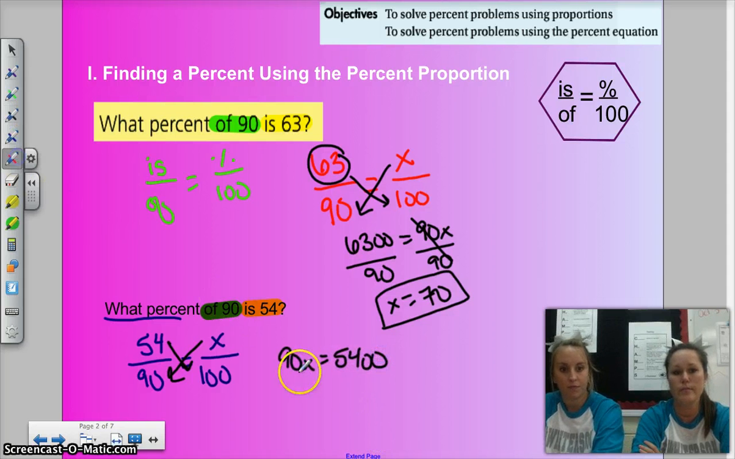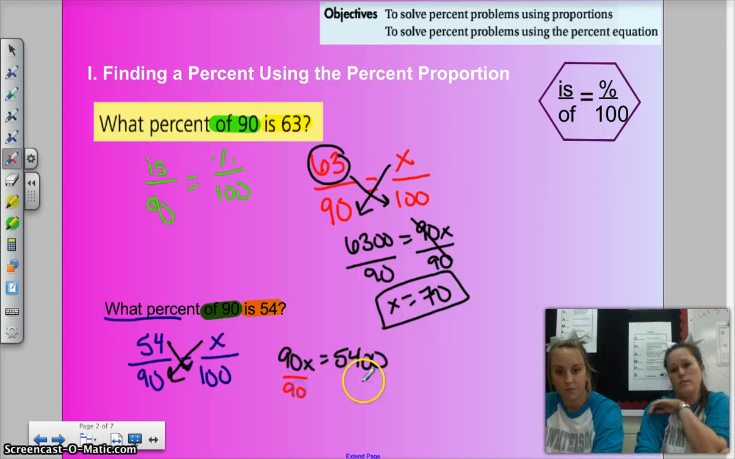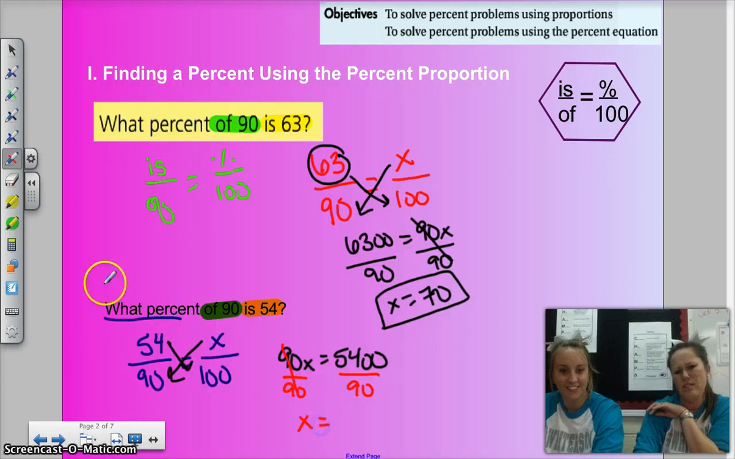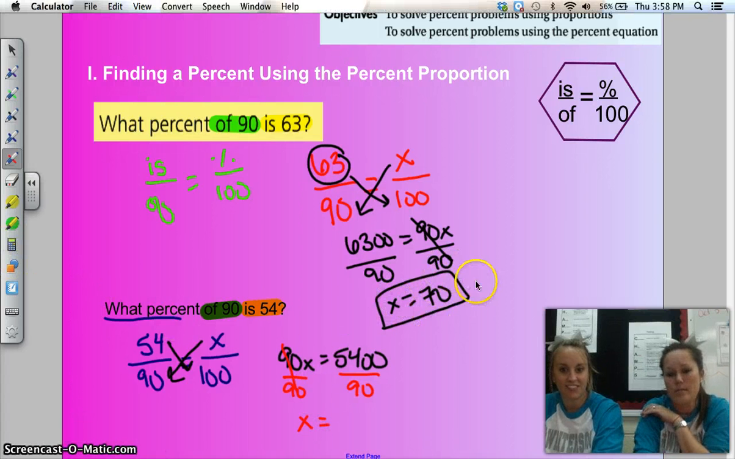Okay, and then we divide by 90. Let's see, what's 54 divided by 9? Is it 8? No, 7.